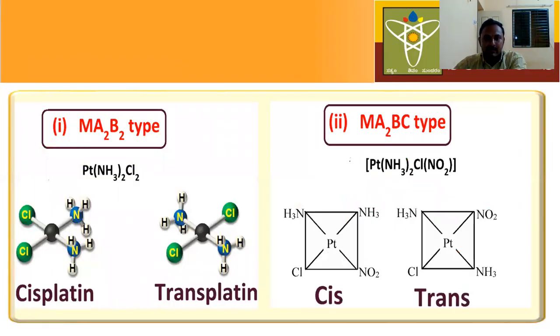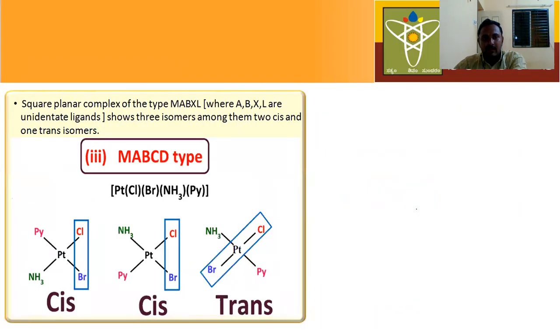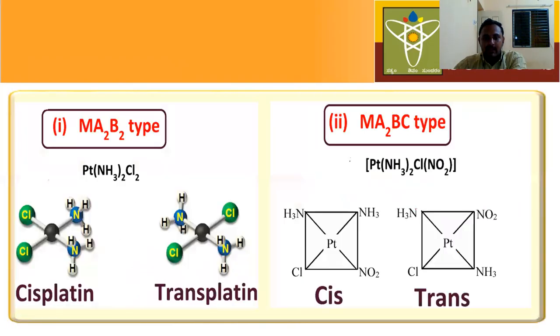Next, these are the examples for the Ma2B2 type, the Ma2BC type, and the MABCD type. Now just tell me how many isomers are possible for the Ma2B2 type. Two isomers. Name them. One is cis, another one is trans. This is very important. Okay, cis means the same types of ligands are adjacent to each other. Trans means the same types of ligands are opposite to each other.